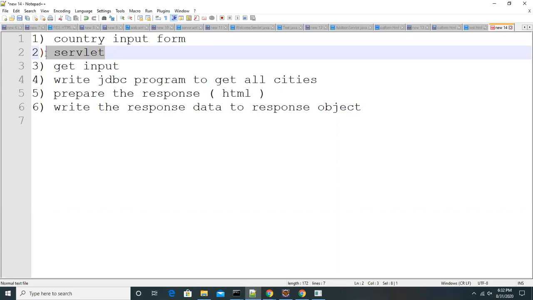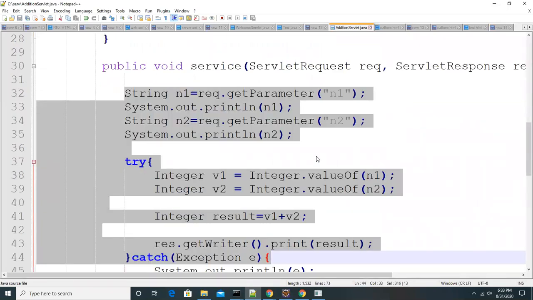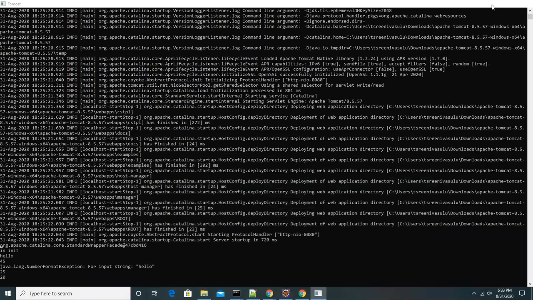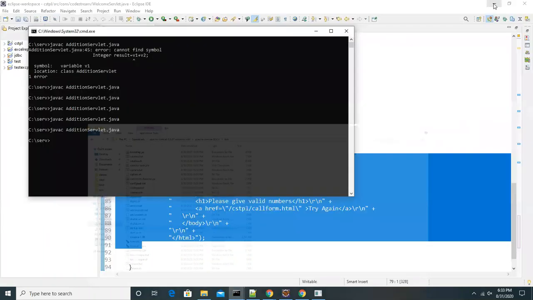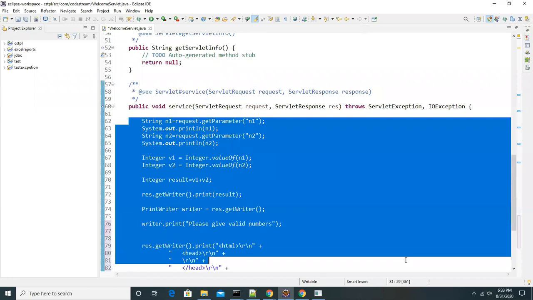Then compile it, deploy it and run it. Then you see the response, whether the flow is executing or not. That means you are writing a JDBC program inside the servlet's service method. That is nothing but integrating servlets and JDBC. So in this web application we are using HTML, JDBC and servlet. If you look at the code level, all of it is core Java.